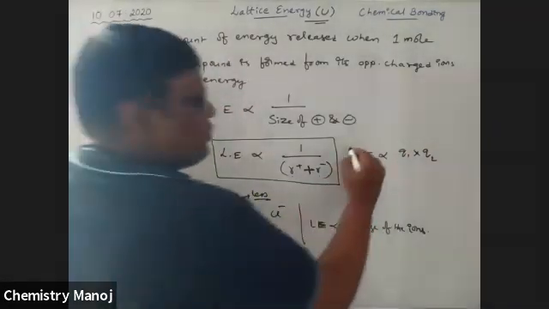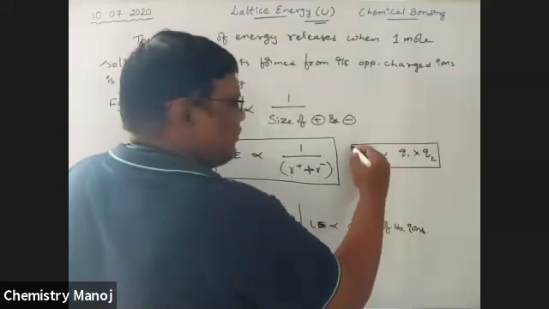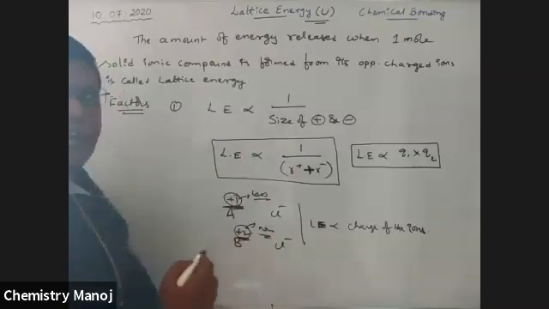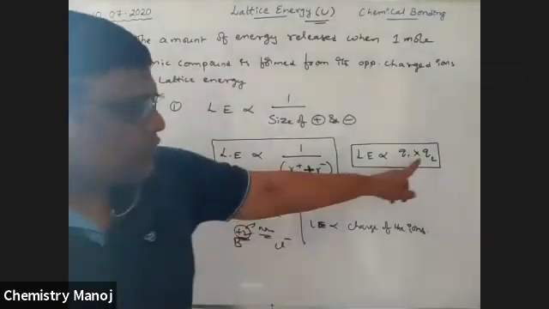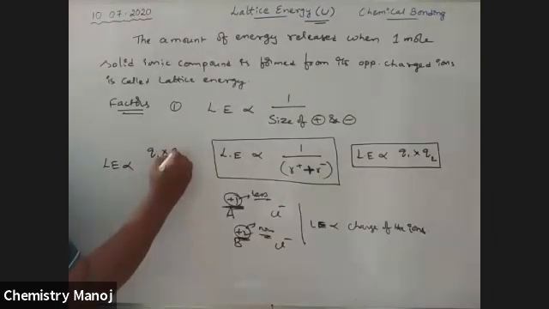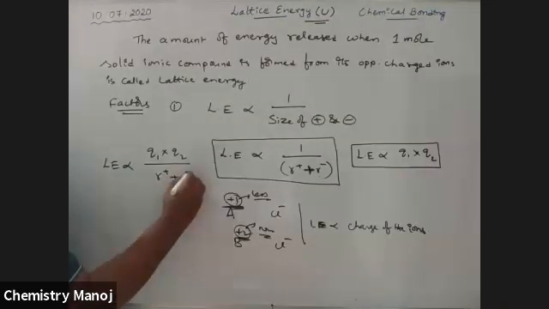So it is directly proportional to the product of the charges of the cation and anion, and inversely proportional to the sum of the radii of the cation and anion. This is the sum, this is the product. Altogether, lattice energy is directly proportional to Q1 into Q2 and inversely proportional to the radius of cation plus the radius of anion.